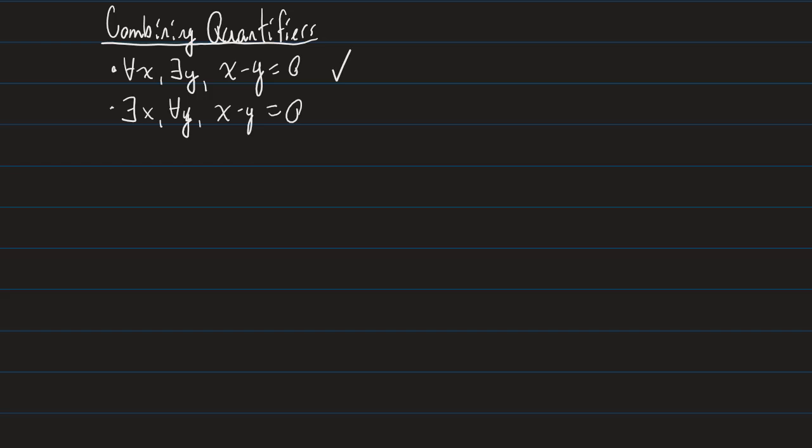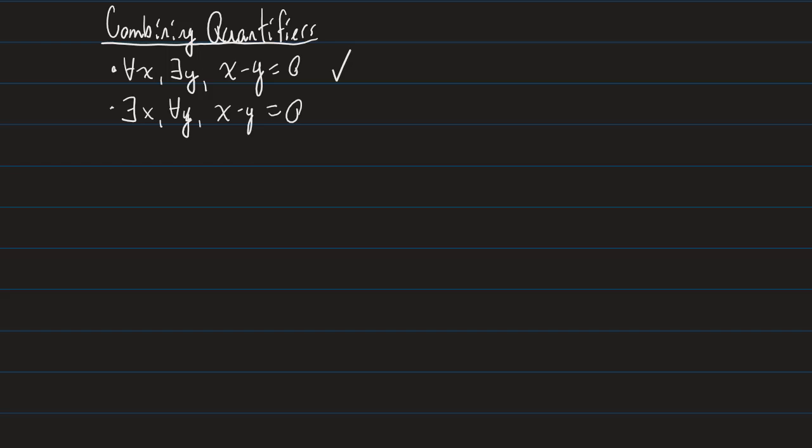Now, what's wrong with our second statement? Because they're two very different statements. They look the same, but they're not. So the second statement says, there exists a y for all x such that x minus... Oh, sorry, I think I just read that wrong. So there exists an x for all y such that x minus y is equal to 0.